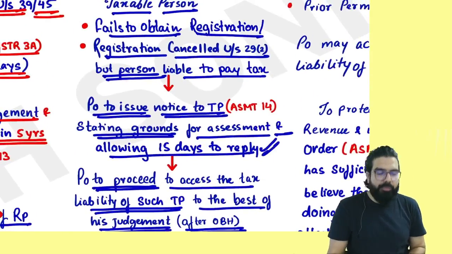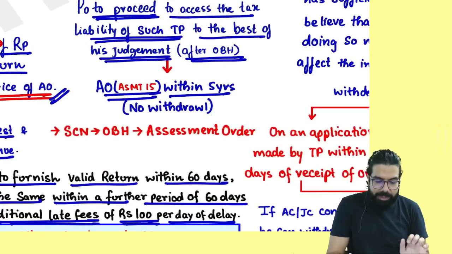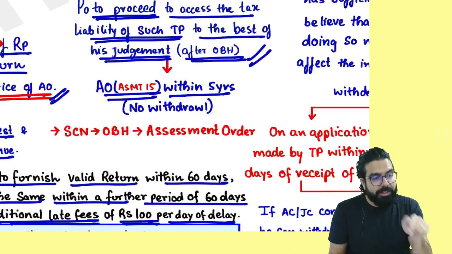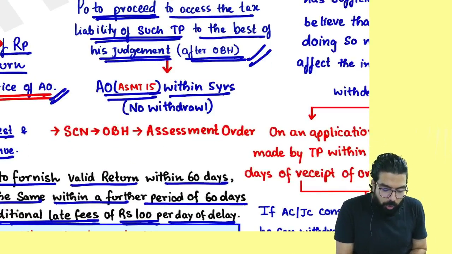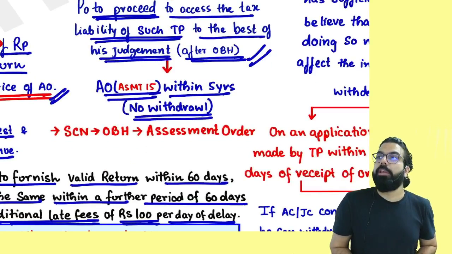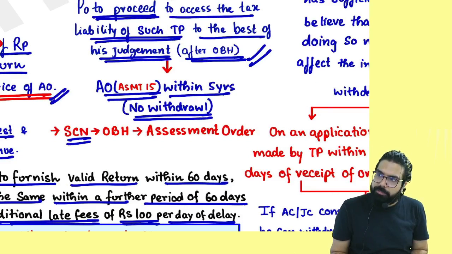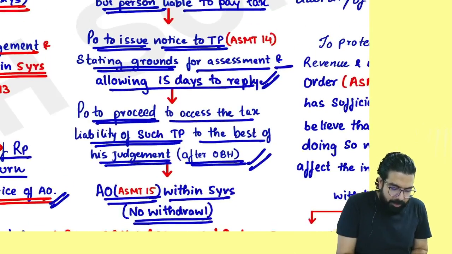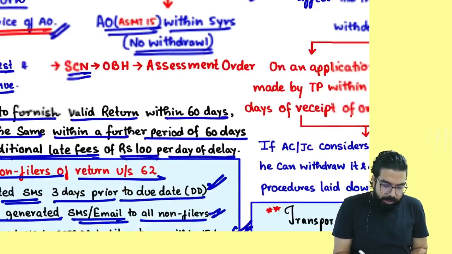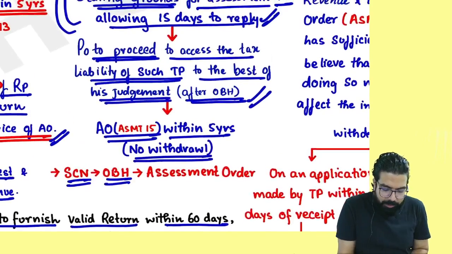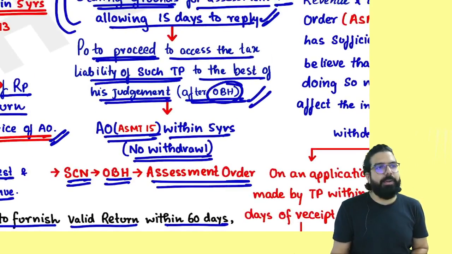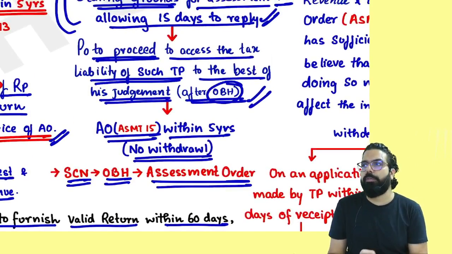Remember, first they gave you 15 days time to reply. Then they gave you opportunity of being heard. So in this case, remember, there is no withdrawal. There is no withdrawal. Next, first they will give you show cause notice. First they gave you show cause notice. Then they gave you opportunity of being heard. And then they pass the assessment order. Is my point clear to all?